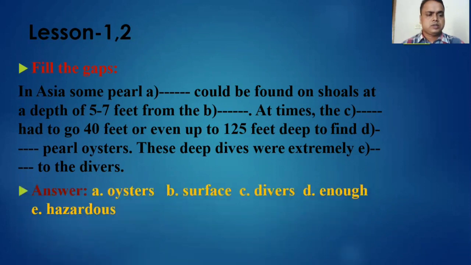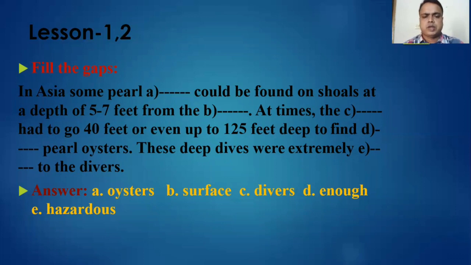Here are the answers. First one, oysters. So in Asia, some pearl oysters could be found on shoals at a depth of 5 to 7 feet from the surface. So B will be surface. At times the divers, it will be divers, number C, had to go 40 feet or even up to 125 feet deep to find enough pearl oysters.